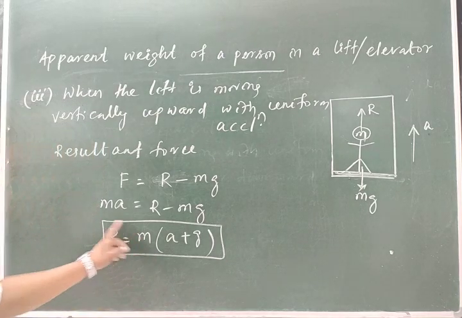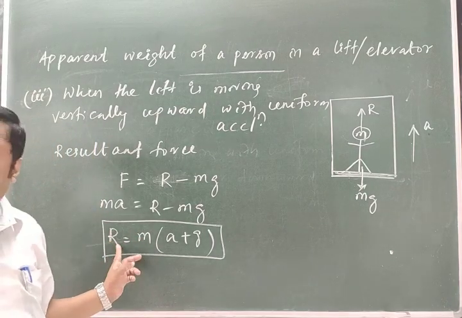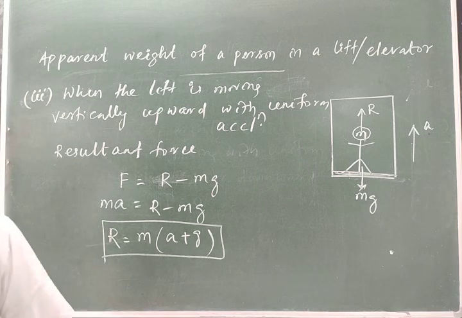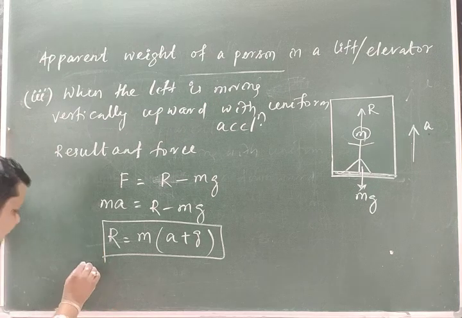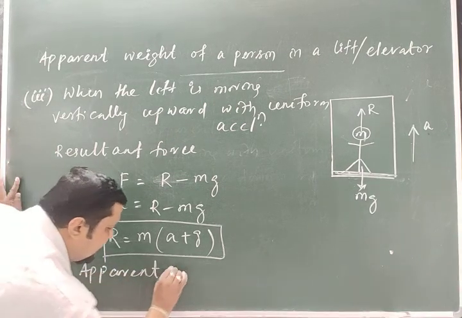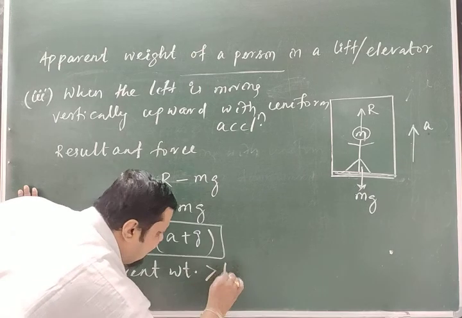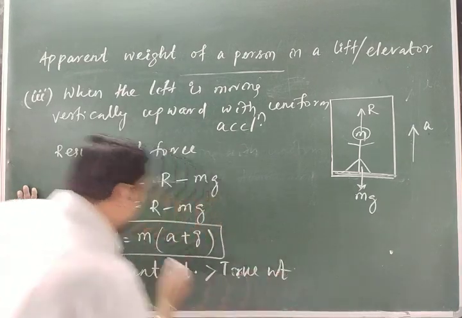Therefore, the person has an apparent weight greater than the true weight. Apparent weight greater than true weight. Why? True weight is mg.